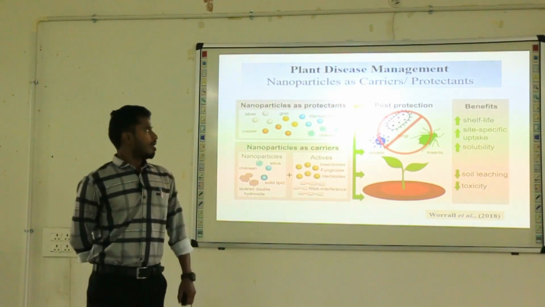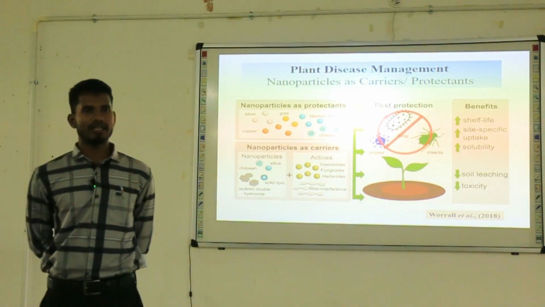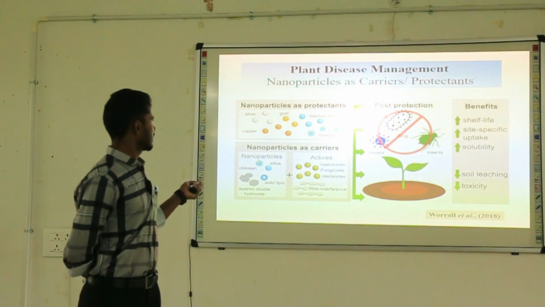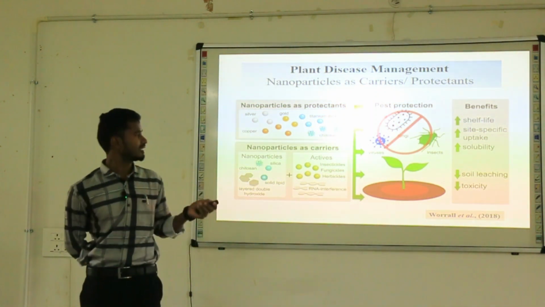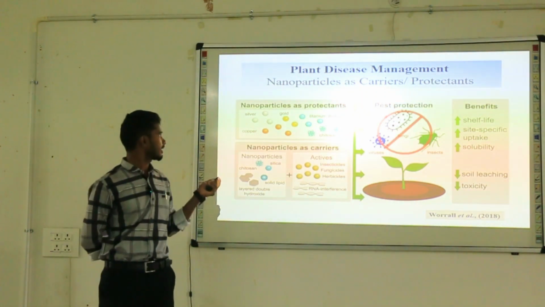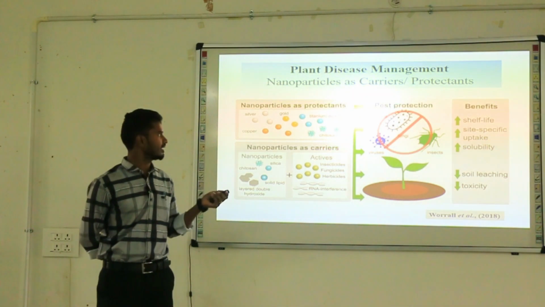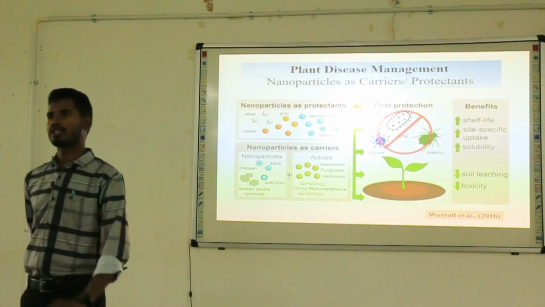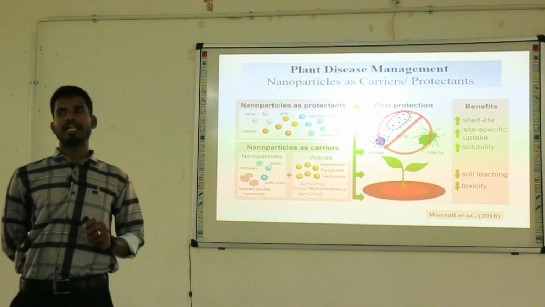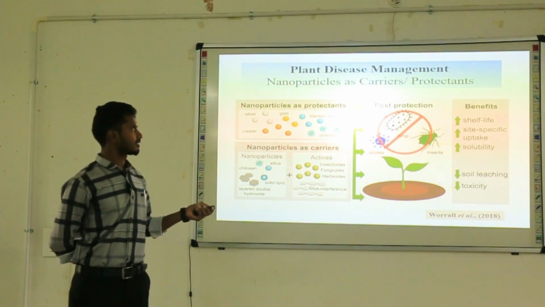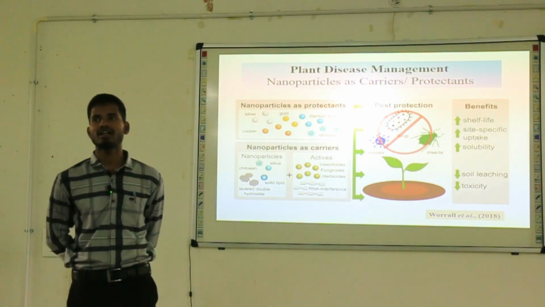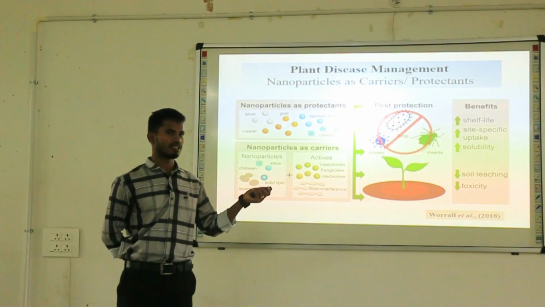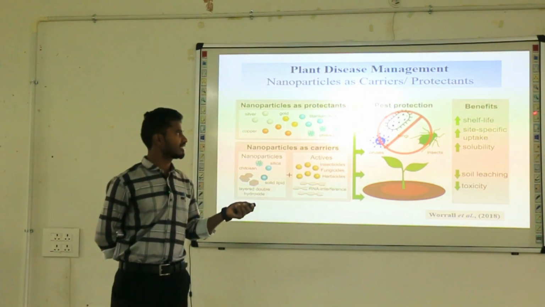Next one, plant disease management. These nanoparticles are used as protectants as well as carriers. As protectants, we use nanoparticles such as silver nanoparticles, gold nanoparticles, copper nanoparticles, titanium dioxide and chitosan. As carrier materials, mostly we use silica nanoparticles and chitosan nanoparticles. These nanoparticles will protect against fungi, bacteria and even viruses. As a carrier, these nanoparticles possess some benefits, such as increasing the shelf life.